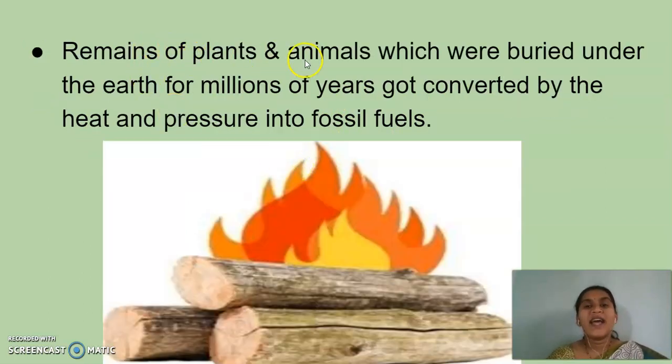Remains of plants and animals which were buried under the earth for millions of years got converted by heat and pressure into fossil fuels. So finally, what happens? The plant waste and the animal waste remain under the earth. They stay there for millions of years, and that is converted by heat and pressure into fossil fuels. Okay, hope you guys understood, right?